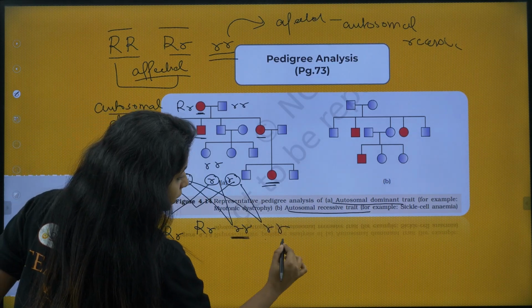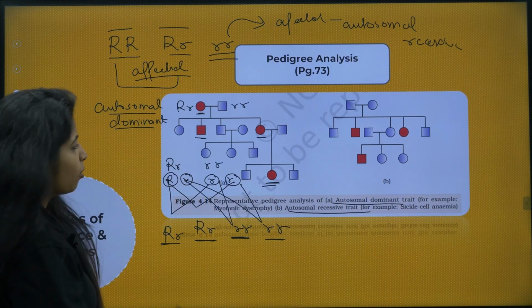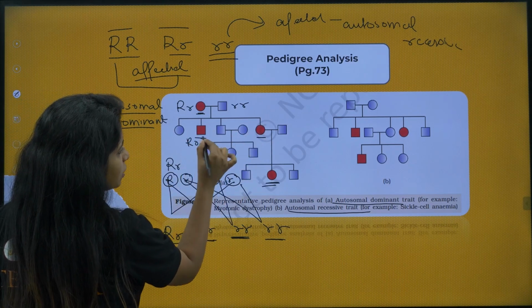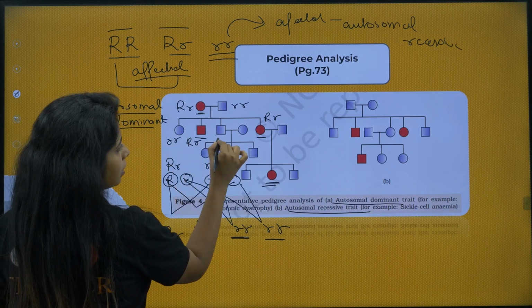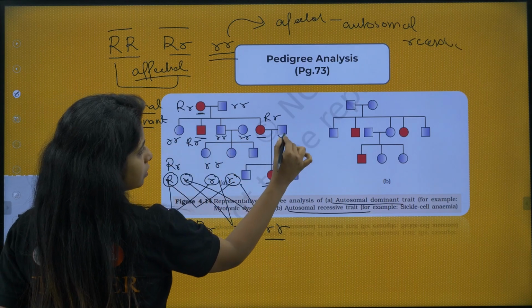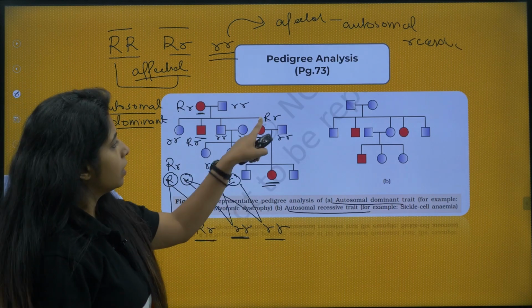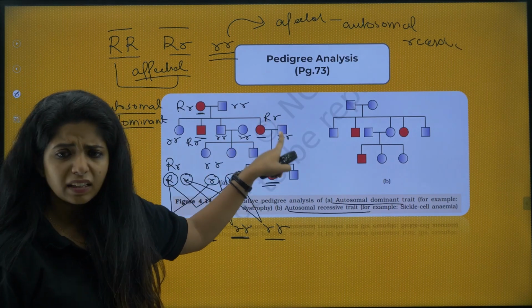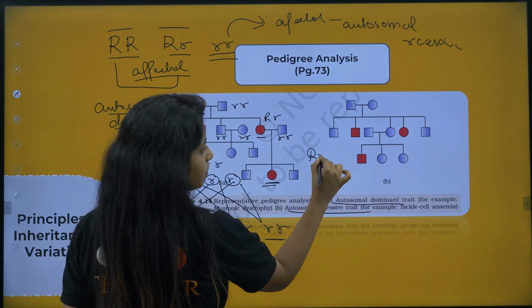So I have a possibility of organisms being like this. Probably both of them are capital R smaller r, and all of them are smaller r. Okay, got it? Now again, when both of them mate, any one among them can be like this.